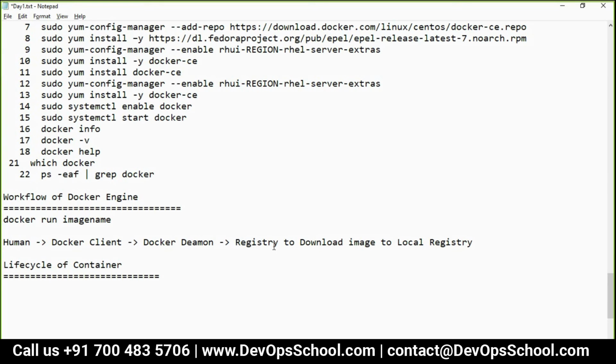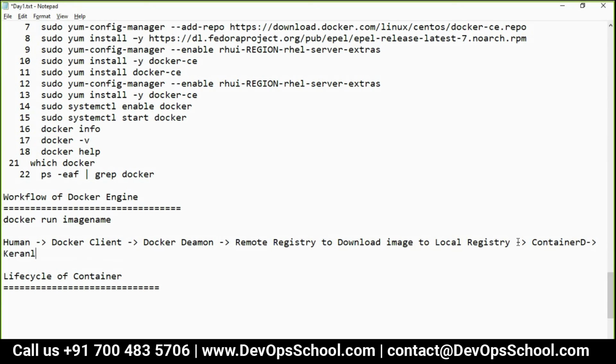Docker daemon goes to the remote registry to download the image to the local registry, and then after that containerd to kernel, and then the container is created. I hope it's understood now.